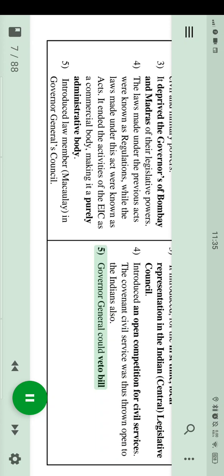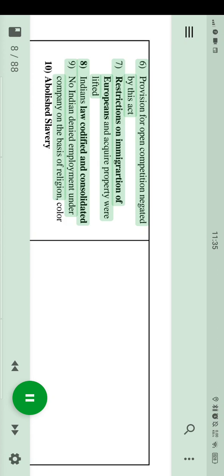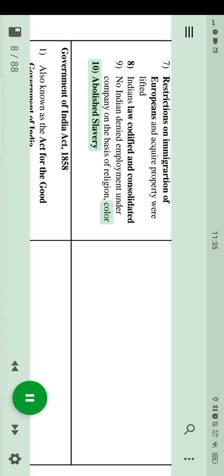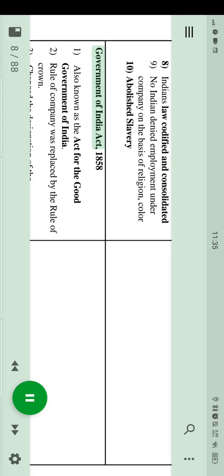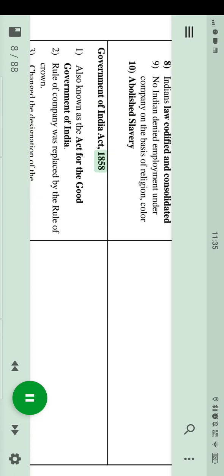5. Governor General could veto Bill. 6. Provision for open competition negated by this Act. 7. Restrictions on immigration of Europeans and acquired property were lifted. 8. Indian laws codified and consolidated. 9. No Indian denied employment under company on the basis of religion, color. 10. Abolished slavery.